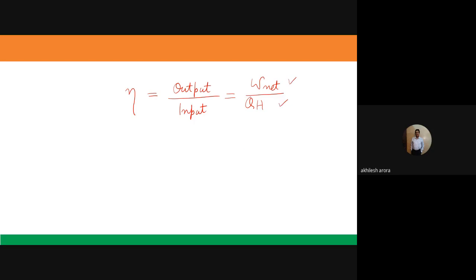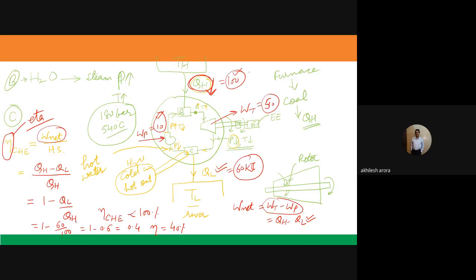Okay, efficiency, for example, if we talk about ourselves, we are eating food. Are we doing work proportional to that? It means we are working less. So we always say that our efficiency is less than 100% because the value of W net is less than QH. In the previous example, this is the amount of heat which we are supplying, and this is the amount of work. This is WT, and here we are also supplying a certain amount of work.